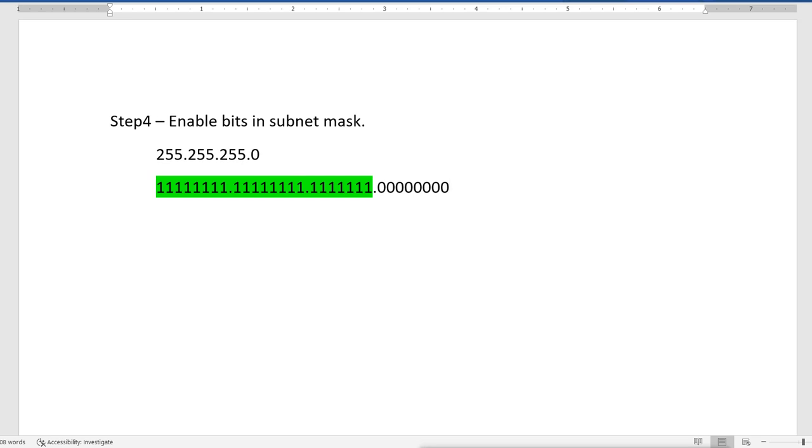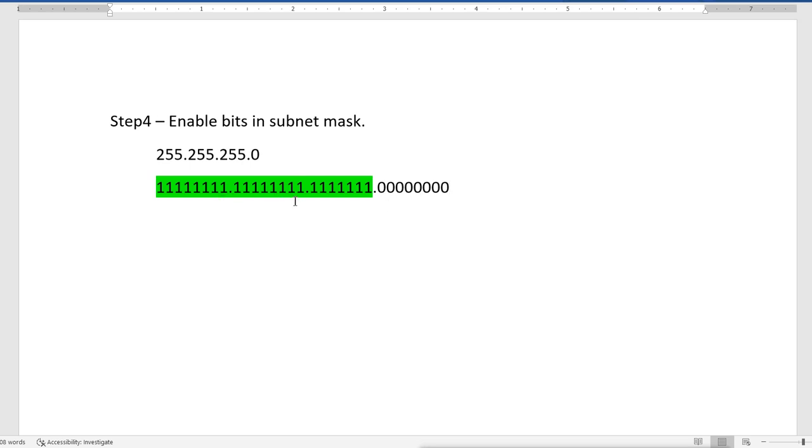We need two on bits. Now you have to remember the rule here: when you enable any bits in a subnet mask, this is not an IP address, so it is always enabled continuously from left to right. You cannot enable bits from in between, from the middle or anywhere you like.